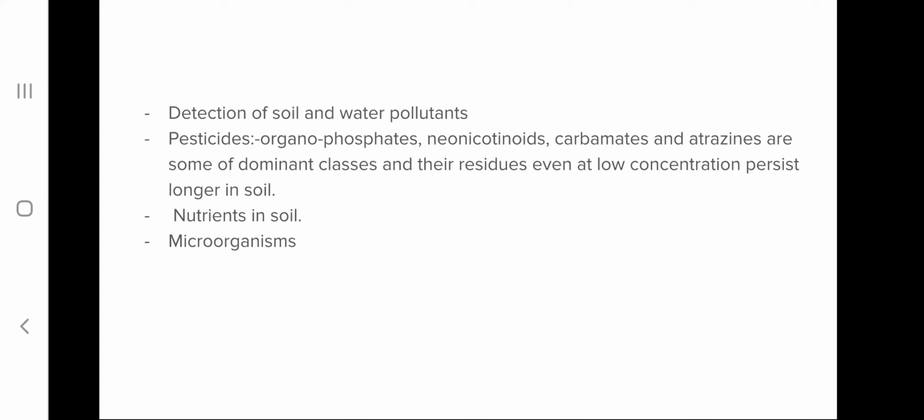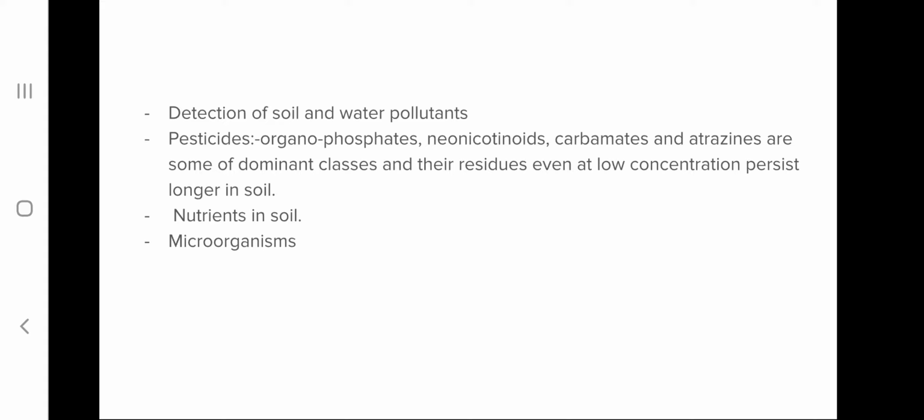And these biosensors can be utilized for detecting soil or water pollutants. They can be utilized for detecting the presence of pesticides in soil. And a major advantage of nanobiosensors is that in very low concentration they can detect the analyte, and they can be used to detect the presence of nutrients in soil. If any nutrient deficiency is there, it can be amended. And also disease causing microorganisms present in the soil can be detected using nanobiosensors.